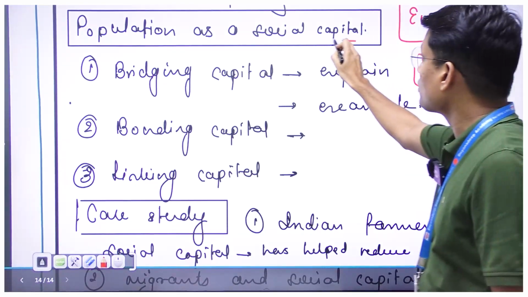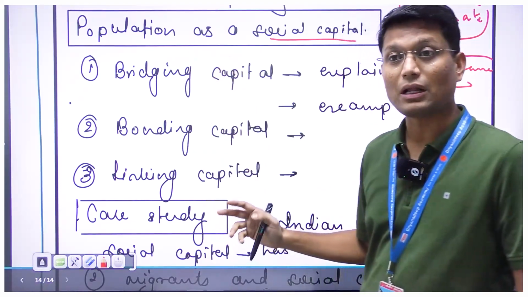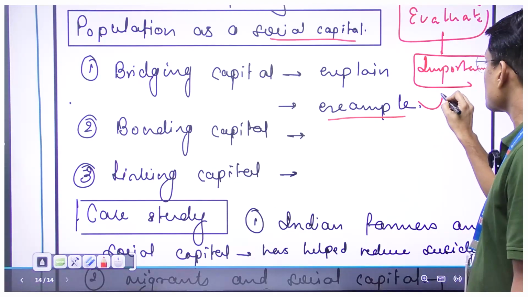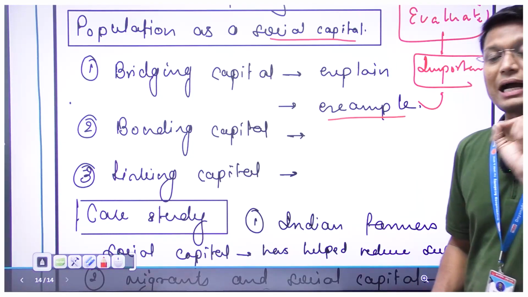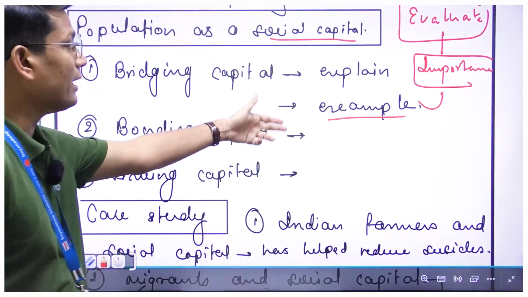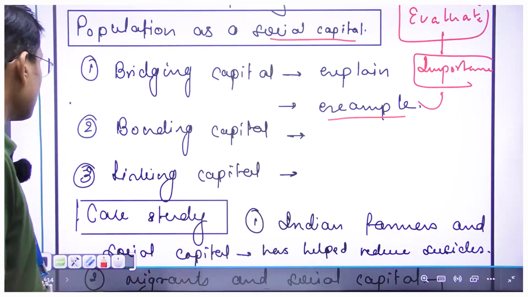So when I'm talking about social capital, I have talked about various types of social capital, and as I have provided examples, in some way or other I will be highlighting its importance as well. So indirectly, I have already highlighted the importance of social capital as a concept.